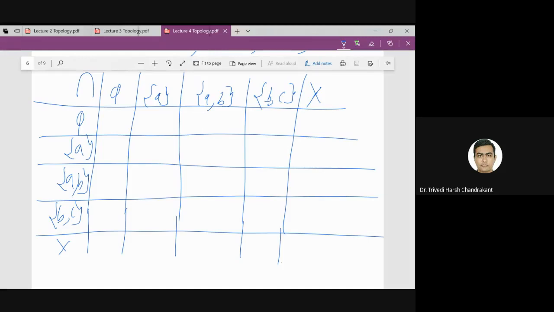What is the intersection of phi with any set? That is phi, right?